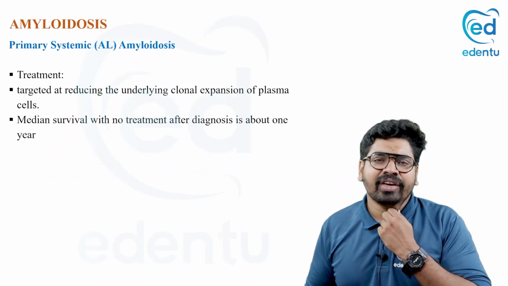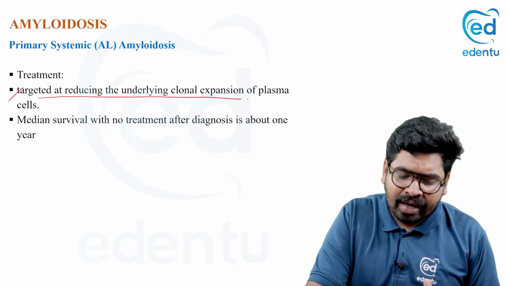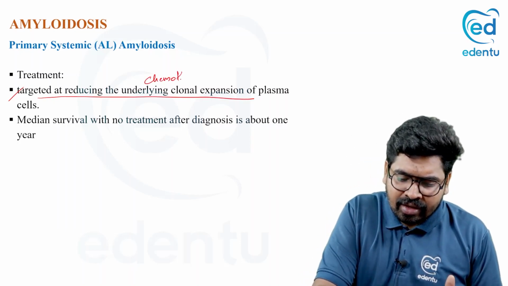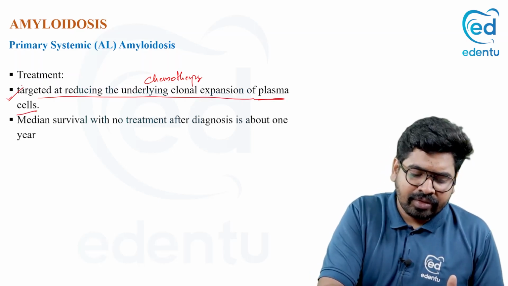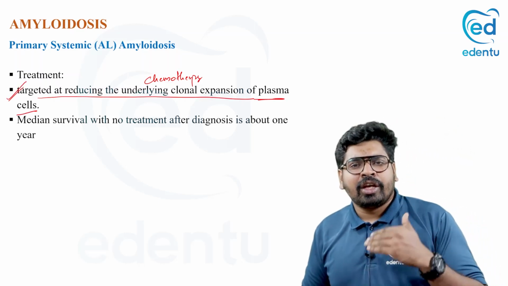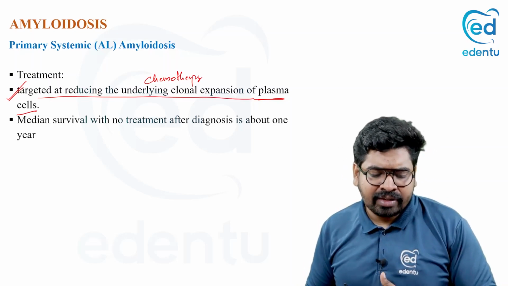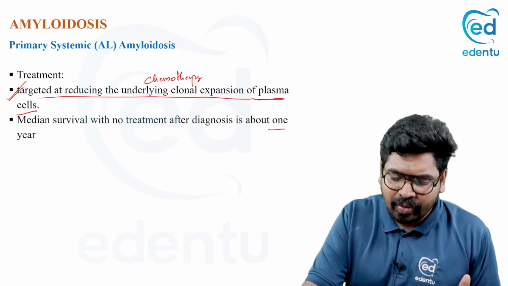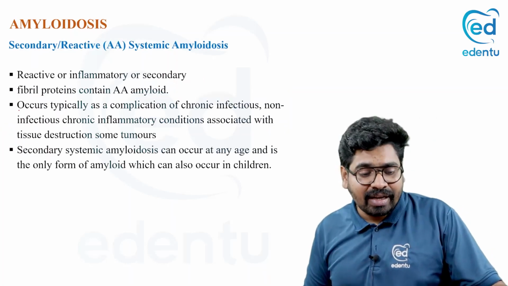And how is it treated? It's a plasma cell neoplasm, so we are giving chemotherapy against the plasma cells. The median survival is very low, about 1 year. The survival rate is very poor, because it's a B cell neoplasm.